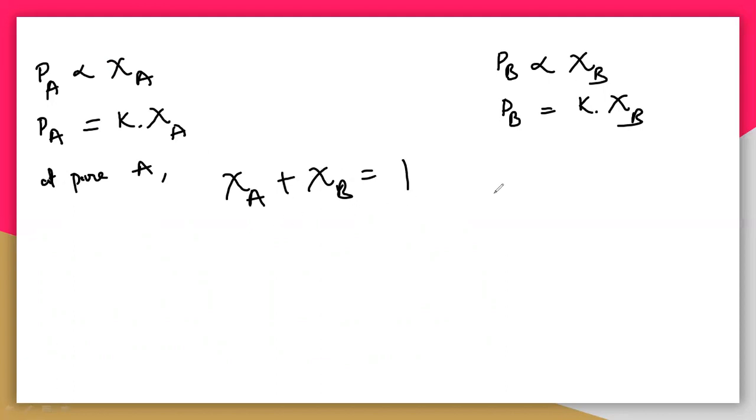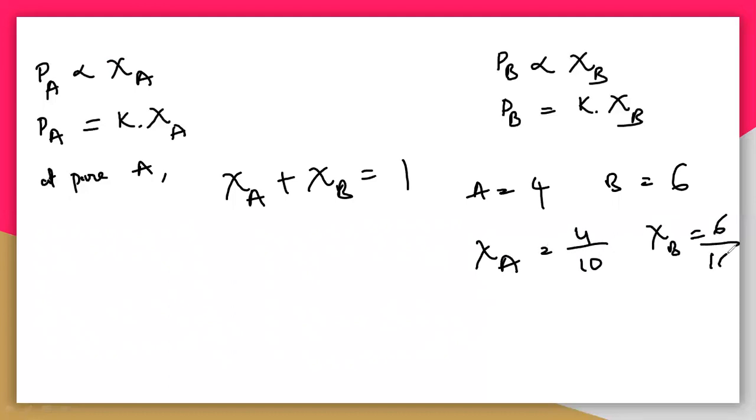Let us take A as 4 moles and B as 6 moles. Then the mole fraction of A is 4 by 10, and the mole fraction of B is 6 by 10. You get 0.4 and 0.6, and both together give 1. So the mole fraction of A plus the mole fraction of B always gives 1.